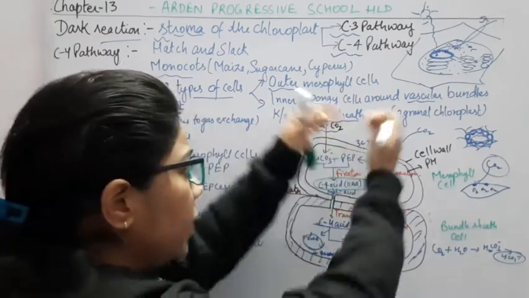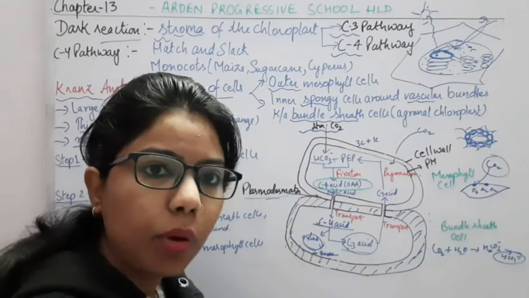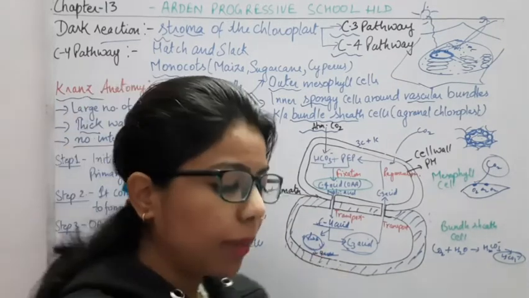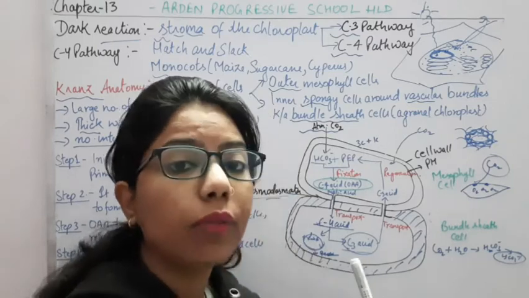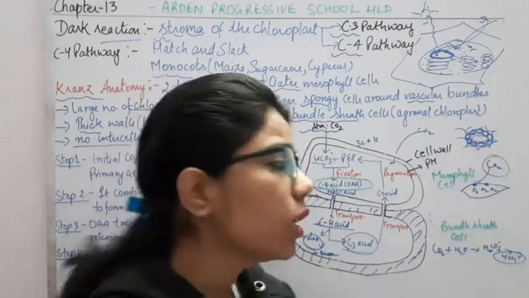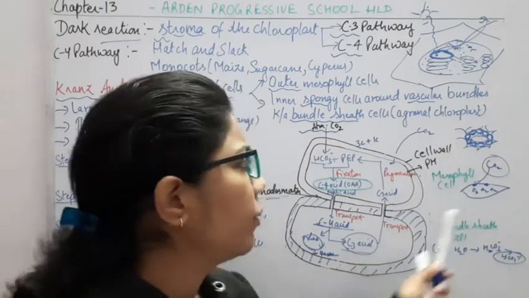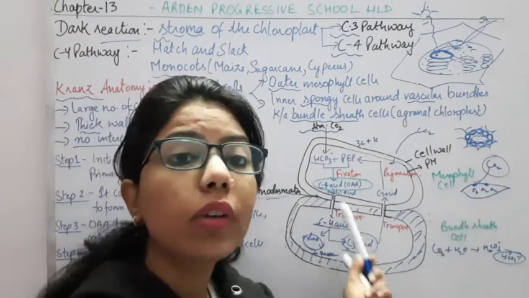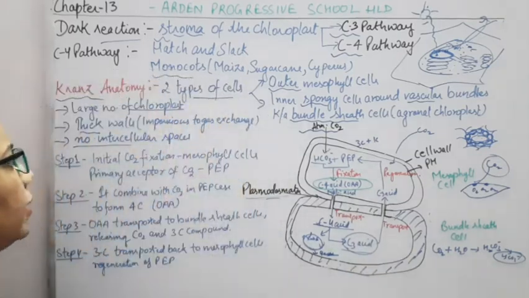It means that this whole C3 pathway is very, very important, but it needs CO2 for the fixation of the CO2 and ultimately for the formation of glucose. So it will not be able to take CO2 directly from the outward environment. So it takes it with the help of the mesophyll cells. I have explained it very briefly here.